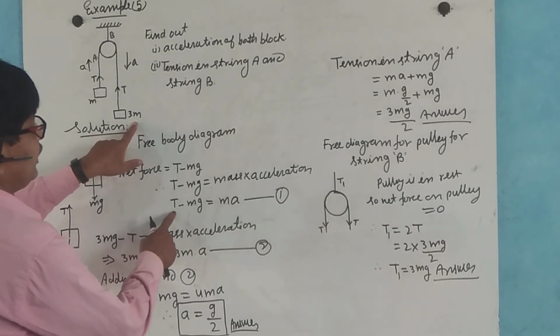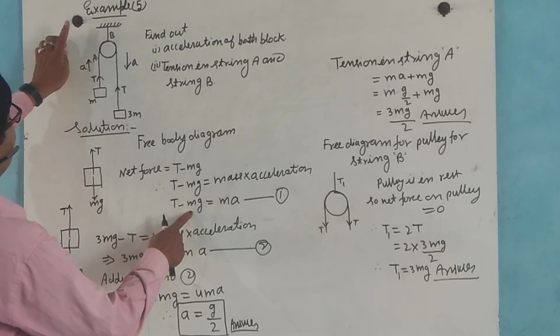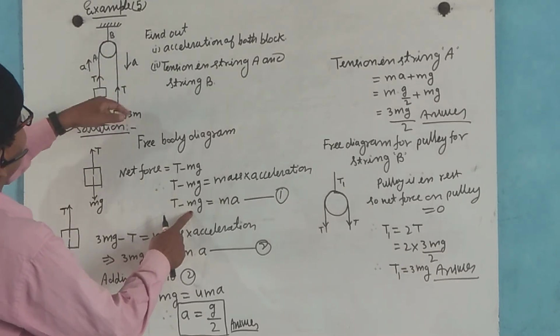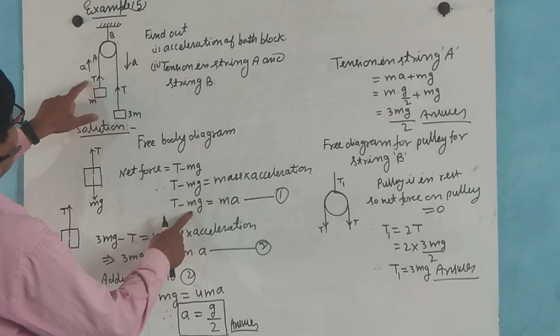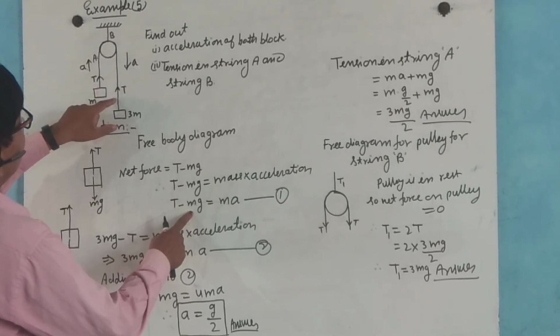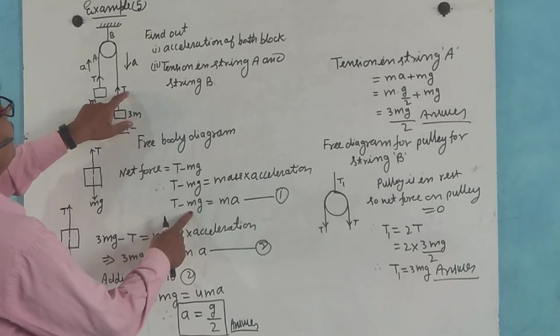Here we write 3mg minus T, and there T minus mg. In this case, the block is moving upward, so T is greater than mg. In this case, 3mg is greater than T, so it moves downward.